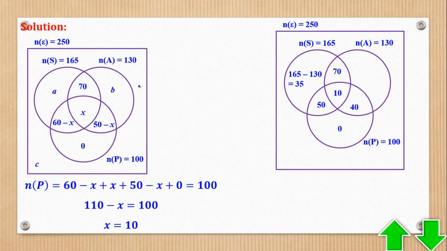Then this one: the whole of this is 130, so the balance from this will be 165 minus 130 to give you 35. Then the whole of this is what? This is 80, 120, so the balance is 10.